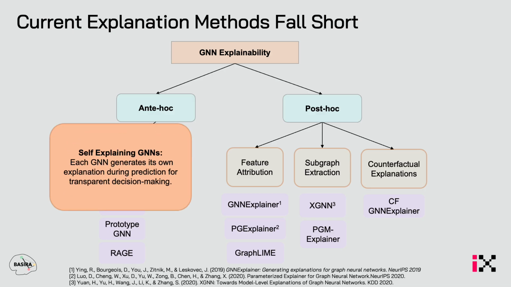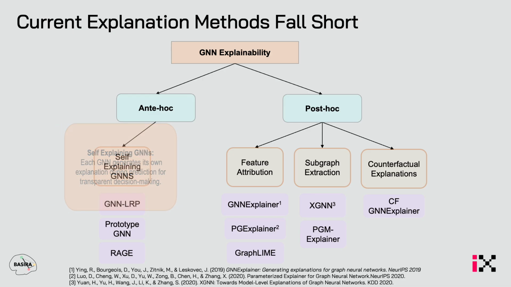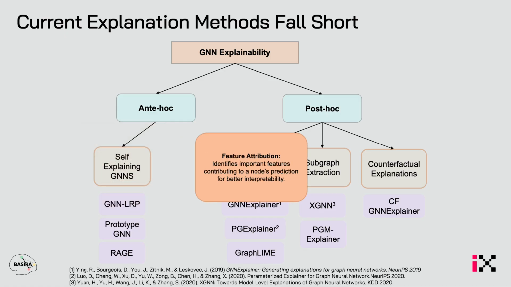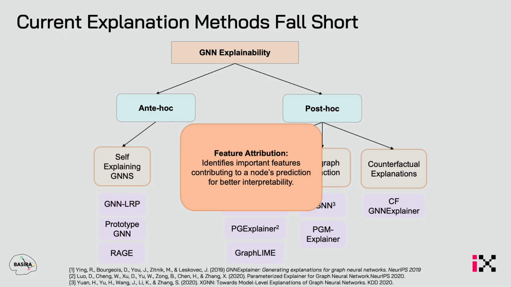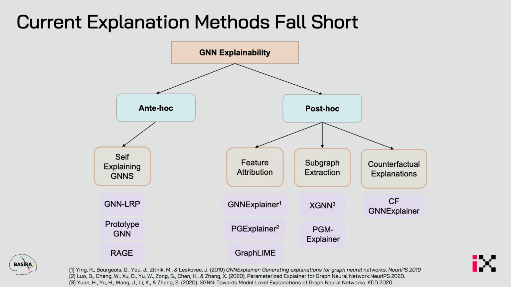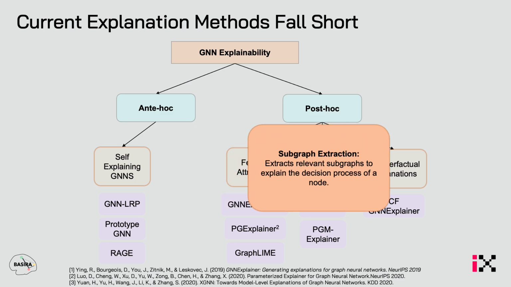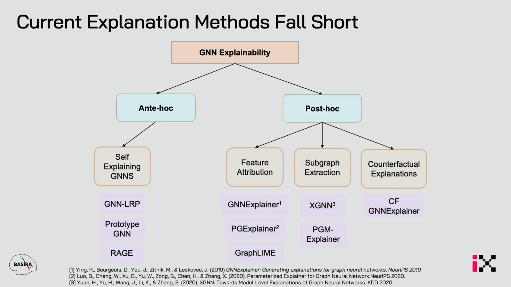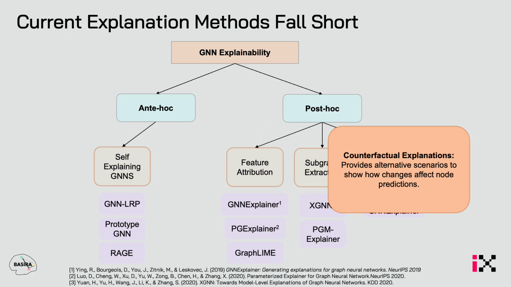Self-explaining GNNs generate the predictions and explanations for transparent decision making. So it's a whole GNN for which the prediction is driven. For post-hoc, feature attribution tells us which features matter the most during a prediction. Subgraph extraction highlights which part of the graph influences the prediction. It might be a different topology of the graph which influences the prediction, and for a different prediction, it might be a different topology. And interestingly, the counterfactual explanation tells us how changing certain parts would alter the prediction, like if you perturb a bit of the input, how it affects the prediction.